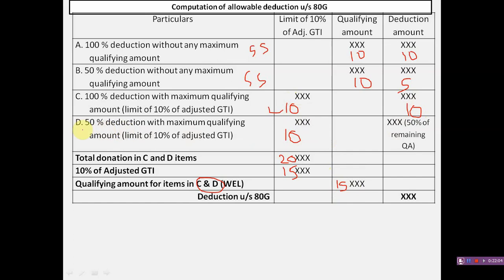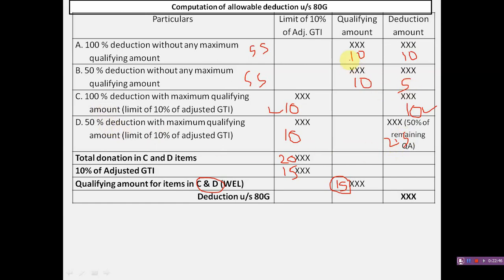But in case of items stated in D, the donation made is 10,000, but here we should check the remaining qualifying amount. Out of this 15,000 qualifying amount, we have already given a deduction of 10,000 for category C. Only 5,000 is the remaining qualifying amount. So 50% of that 5,000, that is 2,500, is the deduction amount in case of D category.